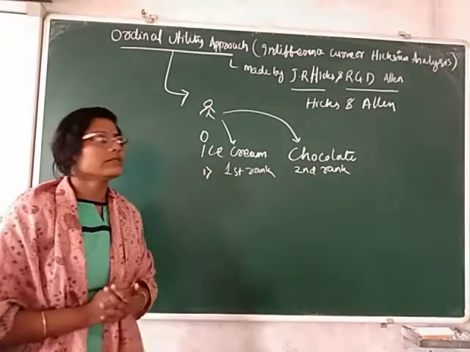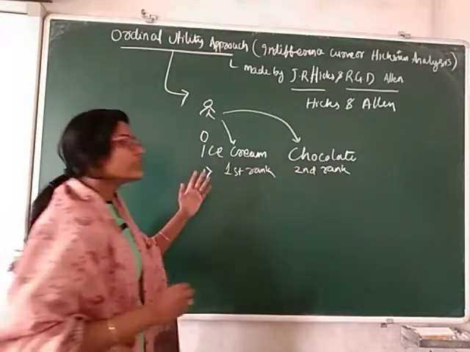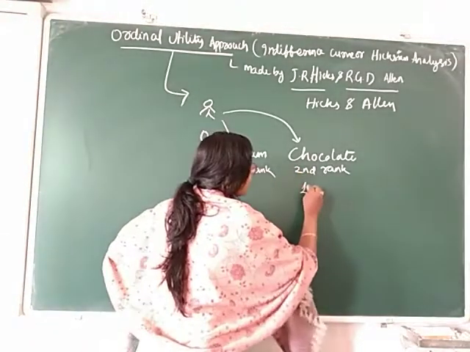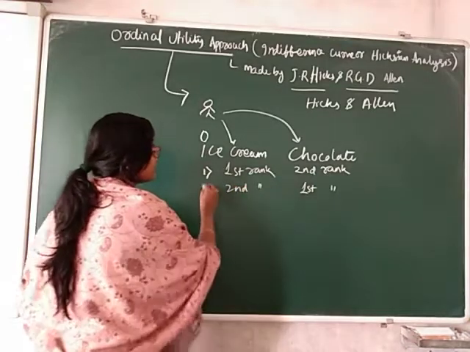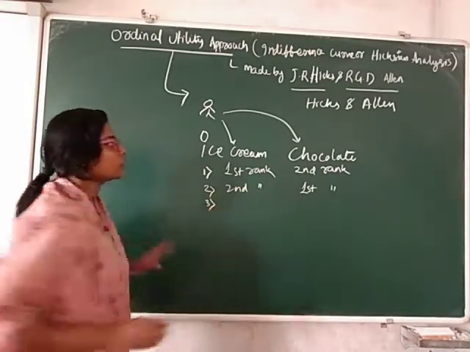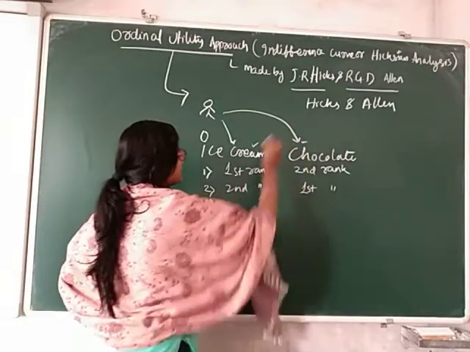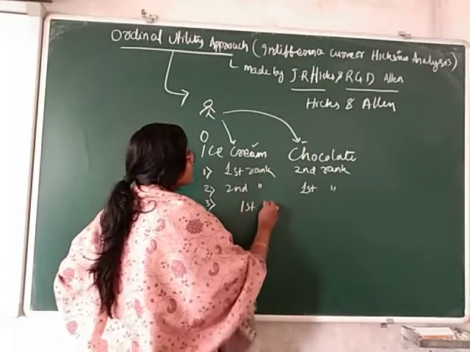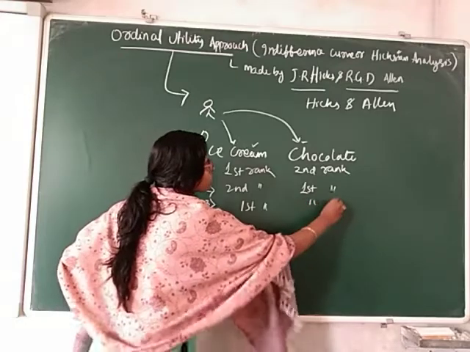This is the first situation. If the consumer likes chocolate more than ice cream, then give first rank to chocolate and second rank to ice cream. In the third situation, the consumer likes both chocolate and ice cream equally, so gives first rank to both.